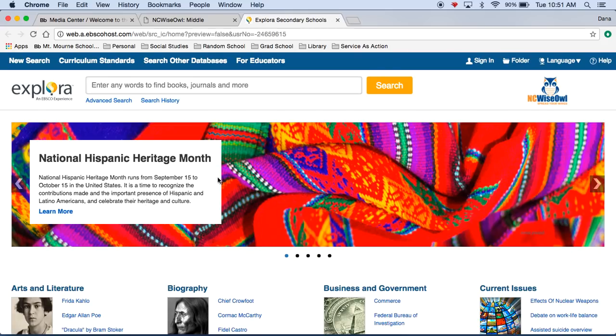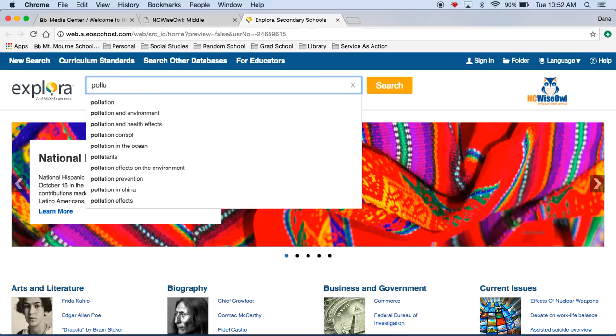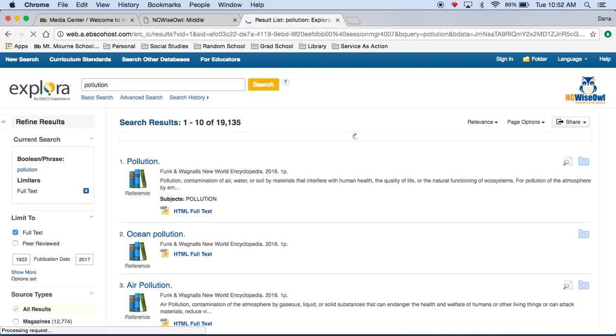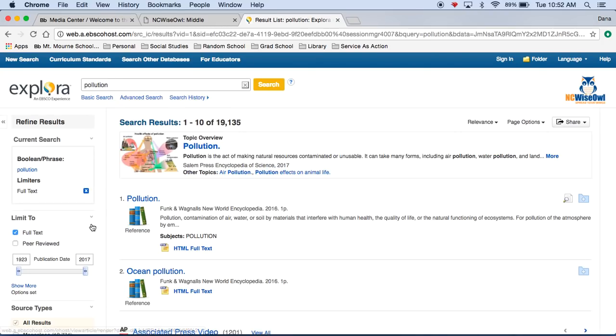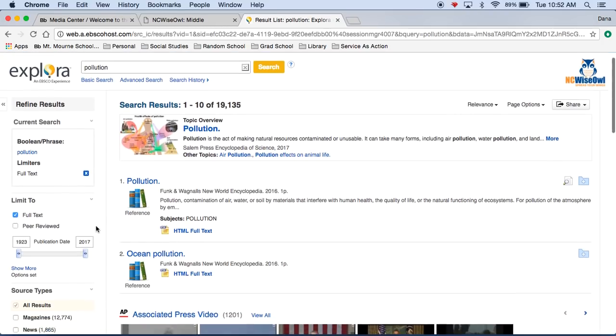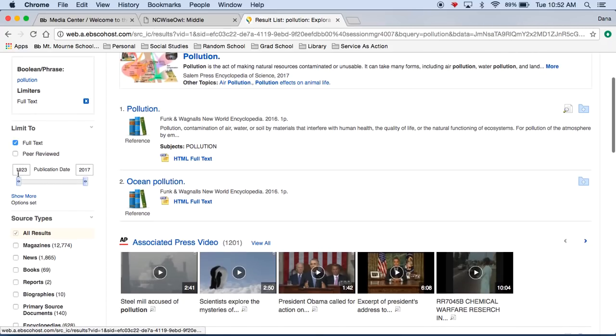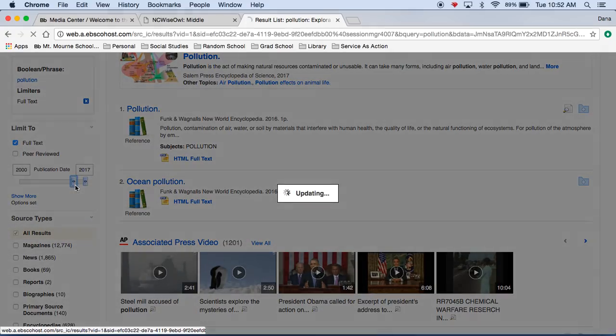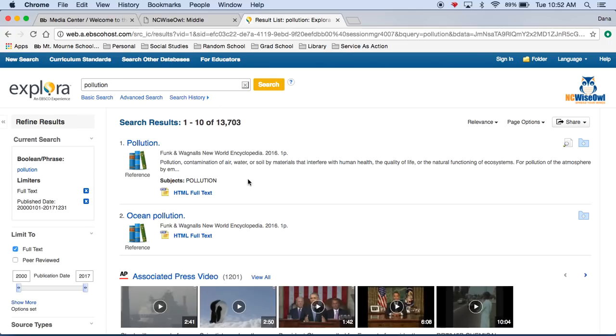This one is similar to Britannica School, but just a little higher level. And I am going to search for pollution. Okay, so you can see the publication date starts with 1923. That's a little too old for us. So I'm going to move this over. I'm going to go to 2000 just to see what we get.